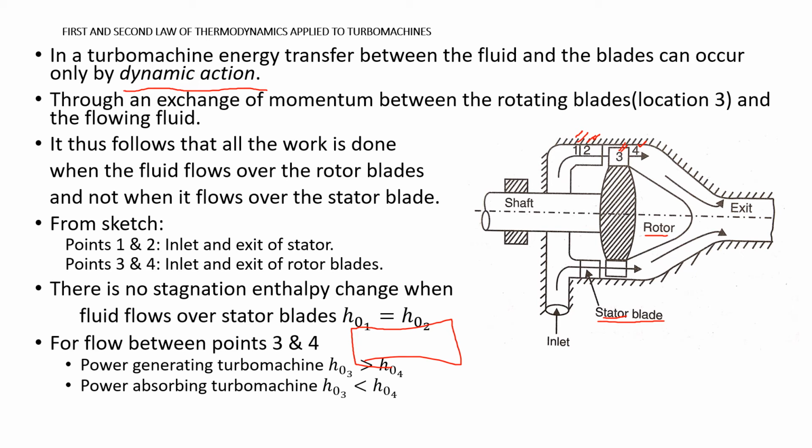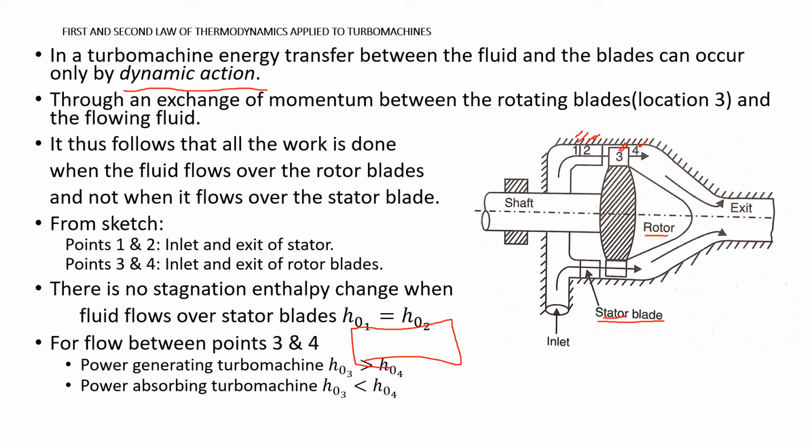So whatever enthalpy change occurs, that occurs in the rotating blade. If it is a power generating turbo machine, the enthalpy goes on dropping as the fluid flows over the rotor blades. If it is a power absorbing turbo machine, the enthalpy of the fluid goes on increasing as the fluid passes through the turbo machine. The summary of this discussion in this slide is: usually in turbo machines we will have two types of blades, stator blades and rotor blades.